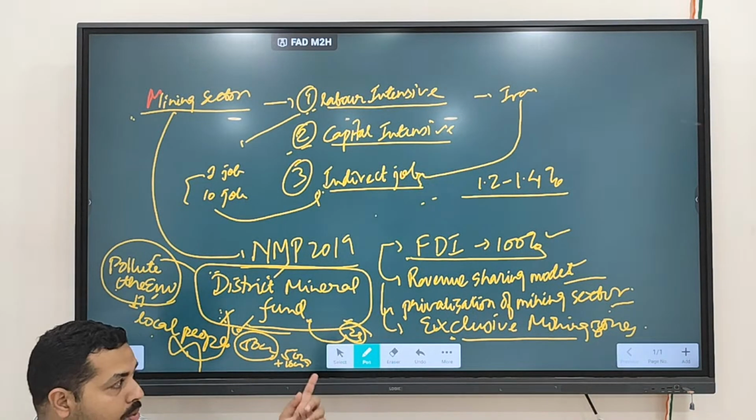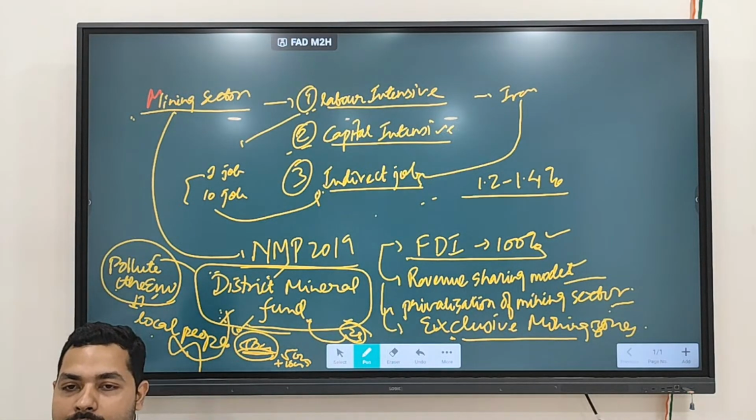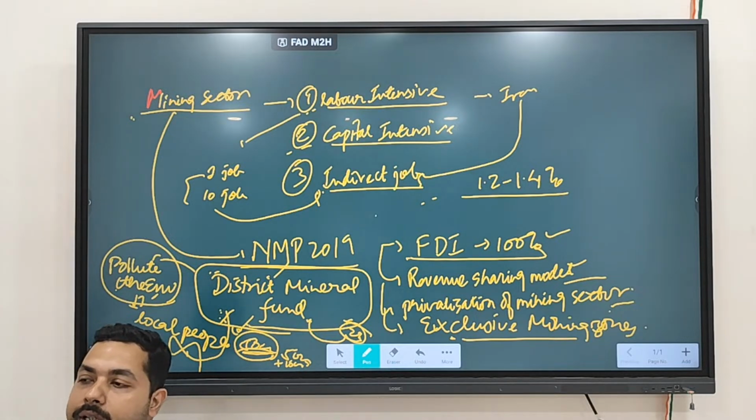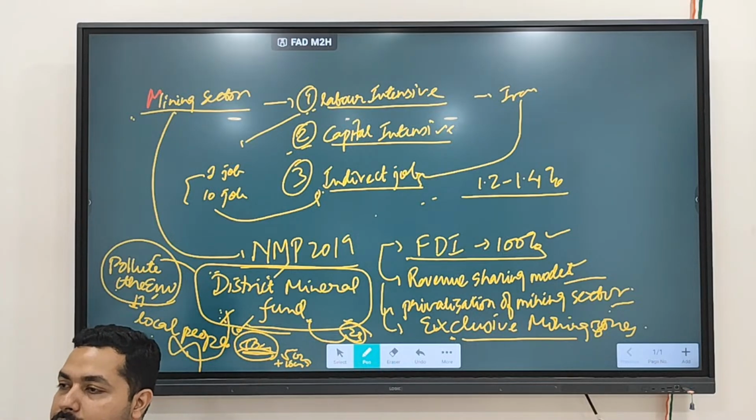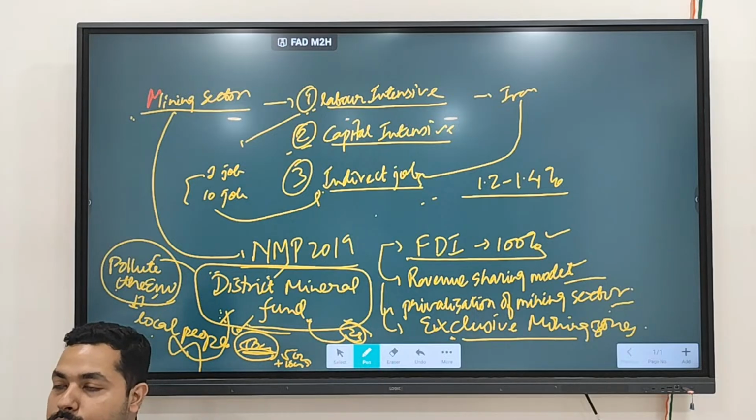So the company used to try to inflate its investment. Instead of 50 crore, they will show what? 70 crore as an investment. If 70 crores is shown as the investment, then the company has to share profit only after 70 crores. So this leads to a dispute between whom? A dispute between the government and the companies. The government used to tell that your investment is not this much. The company used to say, no, our investment is this much.